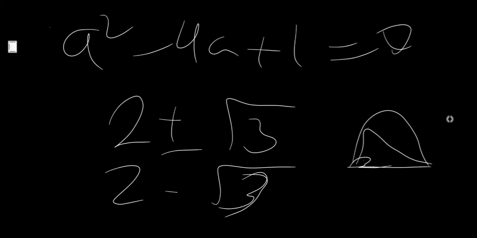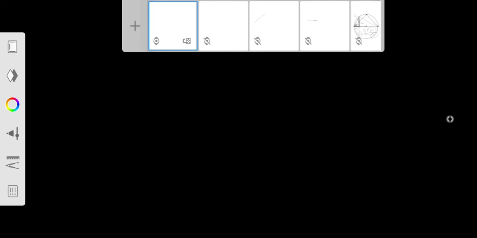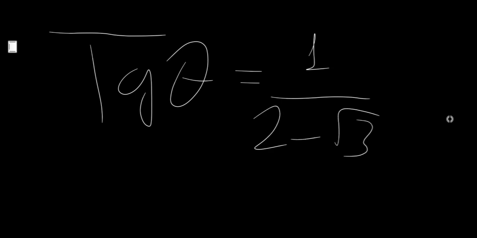Very nice question. So now we go on to finishing our question, which, remember, the tangent of theta was equal to the opposite, which was h, the value of h is 1, divided by the value of a, 2 minus square root of 3.